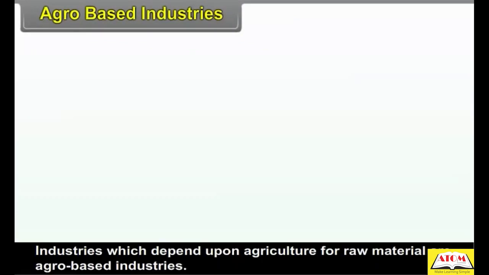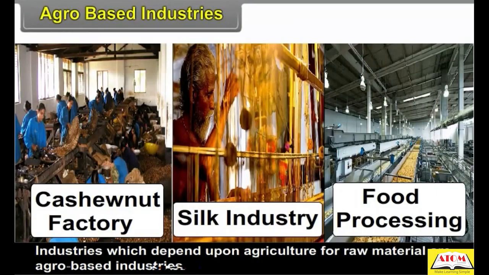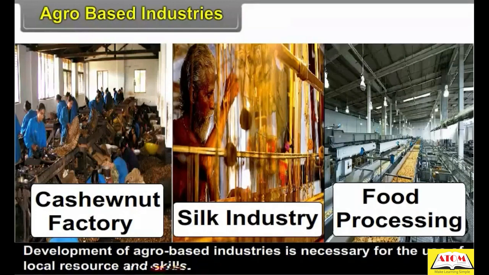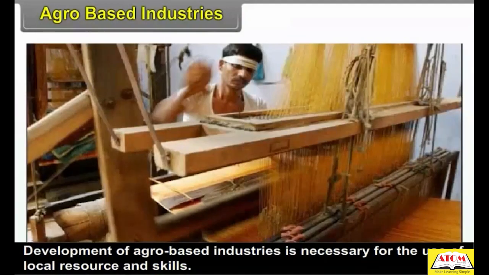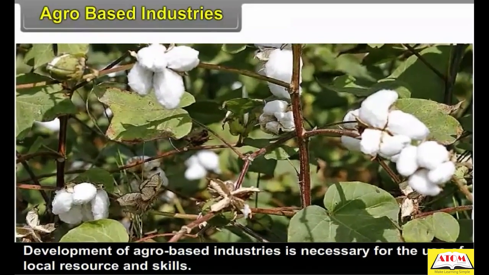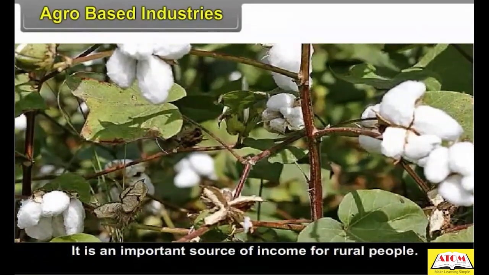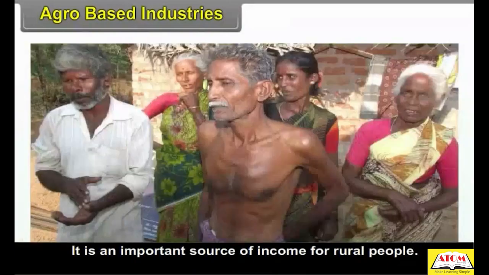3.5 Agro-based industries. Industries which depend upon agriculture for raw material are called agro-based industries. Development of agro-based industries is necessary for the use of local resources and skills. It is an important source of income for rural people.